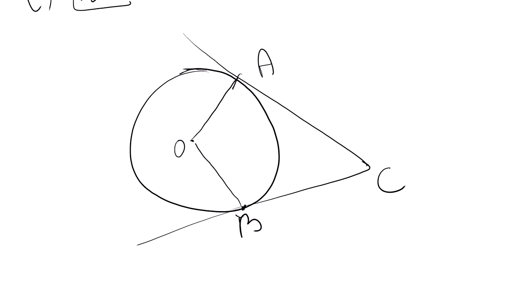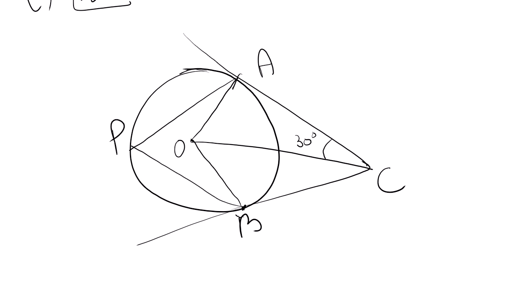OA, OB, OC. This angle is 30 degrees given. So what we have to find is angle BCO. This is question mark. This angle.